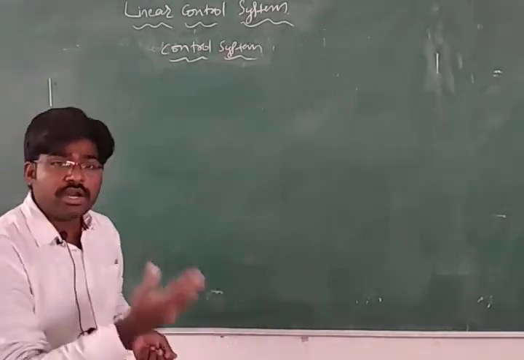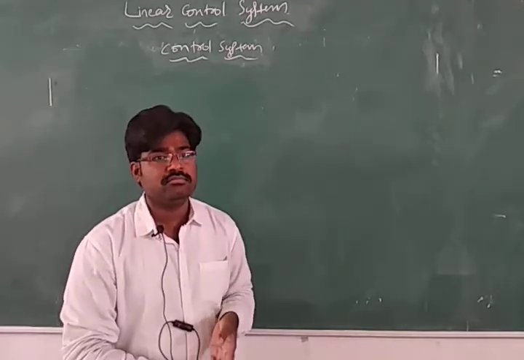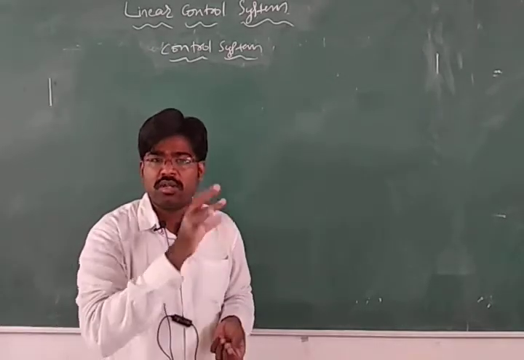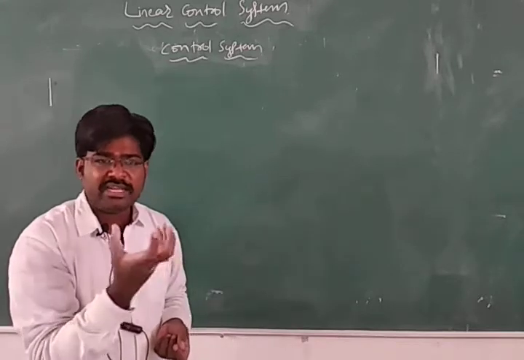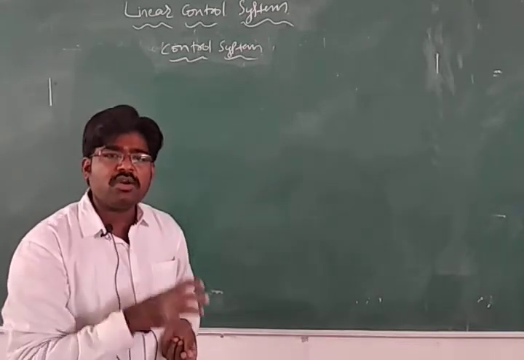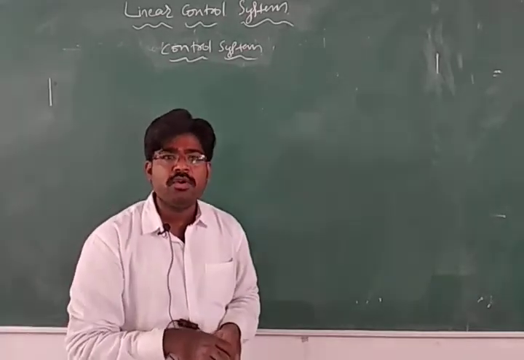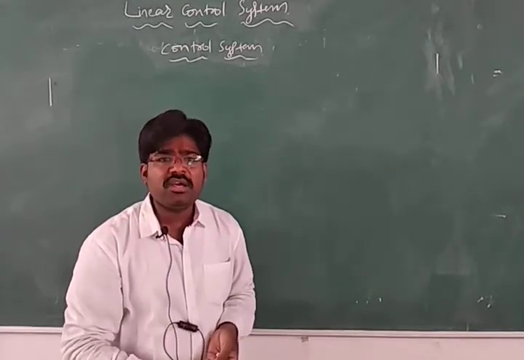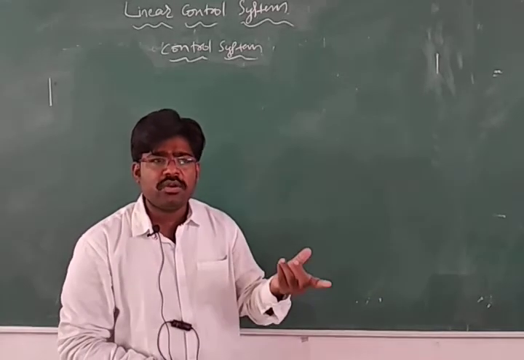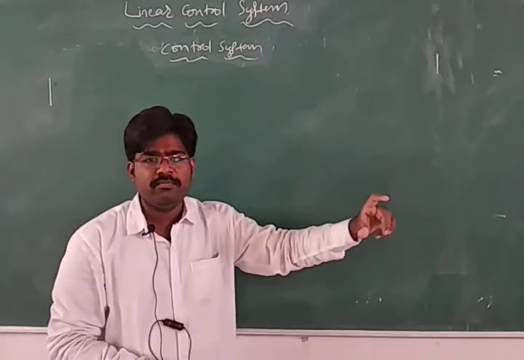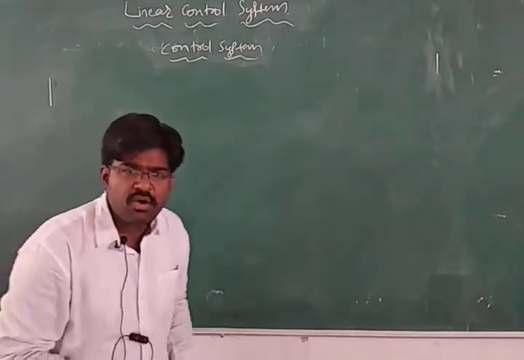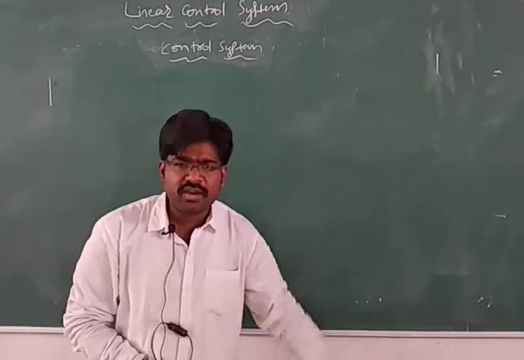So to control anything, we need controllers. To control the output using the input, we need some controllers. So using the controllers only we can control the output. So we have to design the controllers. To develop the controllers, we first have to develop one model. Then we have to analyze that model, how it is performing under different conditions.